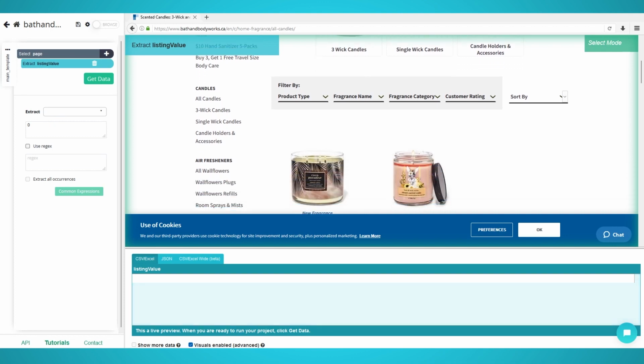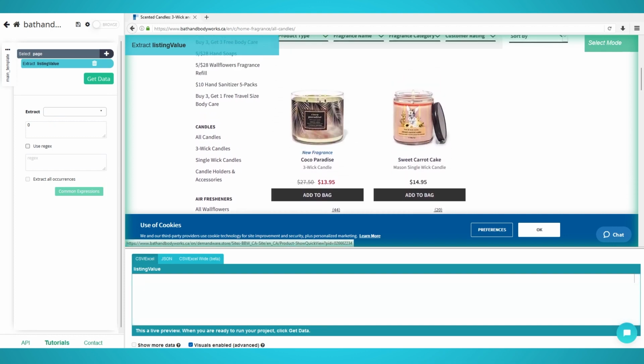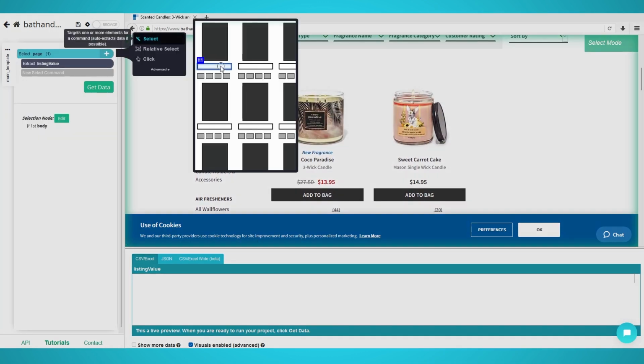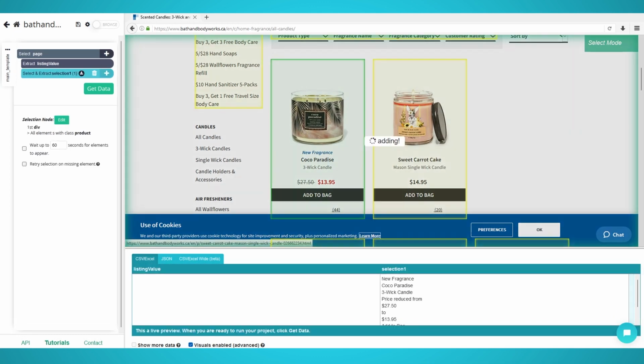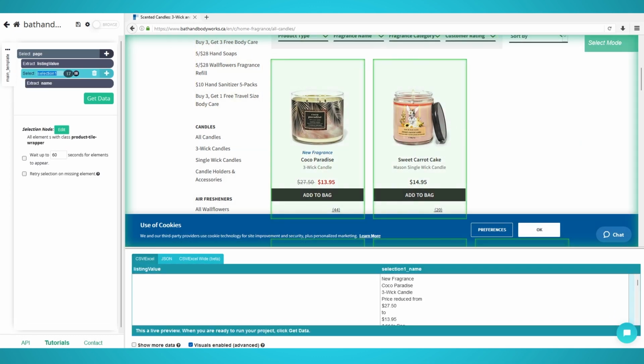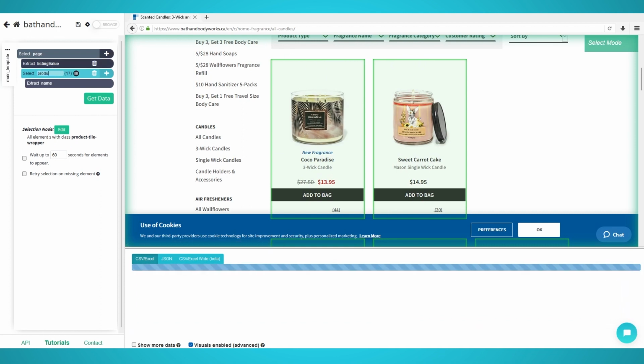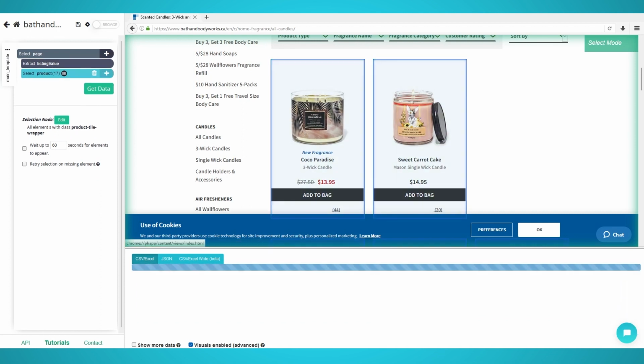Step 2. Selecting products. Begin by clicking the plus button next to your page selection and choose Select. Hover over the first product's container and click and hold Ctrl or Command 1 until the whole div is outlined. Redo this step for the next product's container to train the algorithm. Rename the selection to Product on the left. Expand it and delete the name extraction.